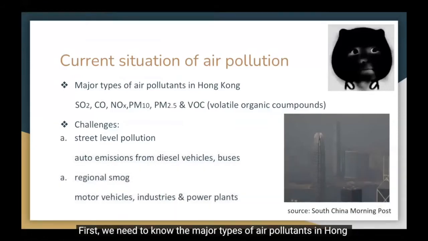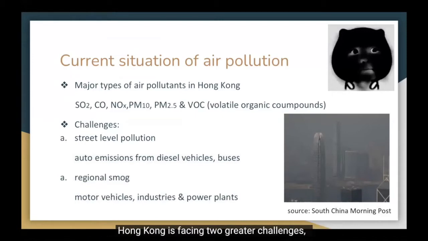First, we need to know the major types of air pollutants in Hong Kong: sulfur dioxide, carbon monoxide, nitric oxides, particulate matters, and volatile organic compounds. Hong Kong is facing two greater challenges. One is the street-level pollution contributed by the diesel vehicles and buses. The other is the regional smoke produced from the motor vehicles industries and power plants. The wind from the Pearl River Delta also brings the smoke.